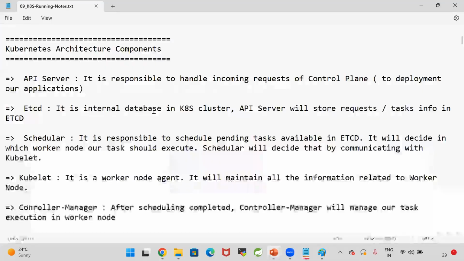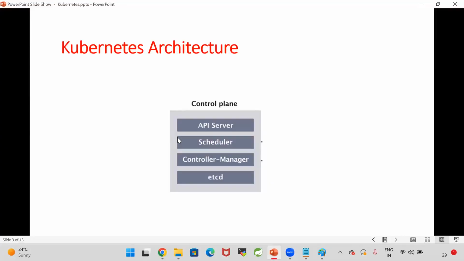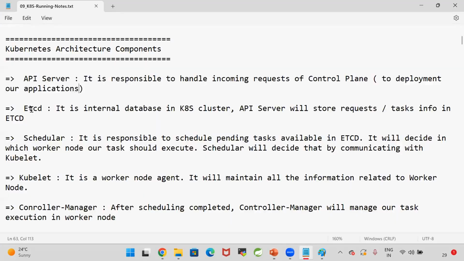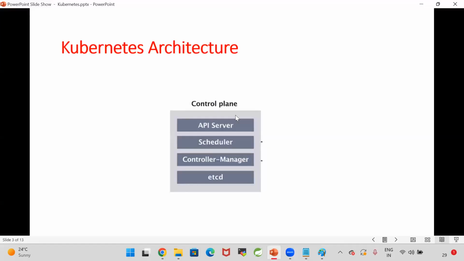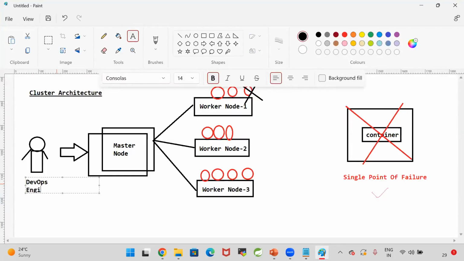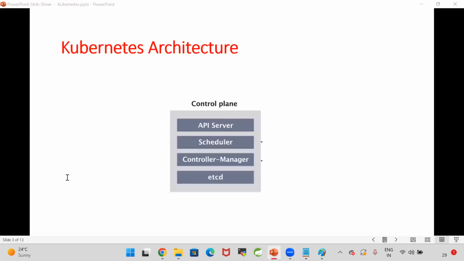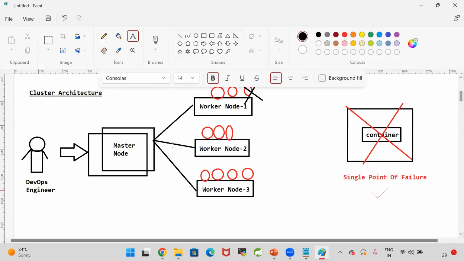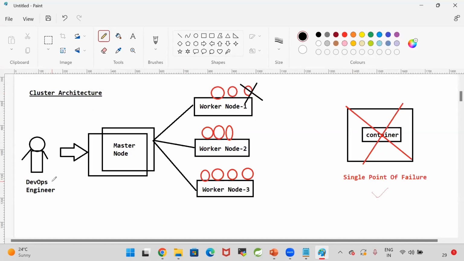The API server will receive the request and store the request details in etcd. What is etcd? etcd is an internal database in the Kubernetes cluster. Guys, this is not an end user request to access our application. This is a deployment request. The DevOps engineer will send the deployment request to the Kubernetes cluster. So, hey Kubernetes, create Docker containers for my application. You need to create 10 containers. For that, the DevOps engineer will send a request to the Kubernetes control plane.